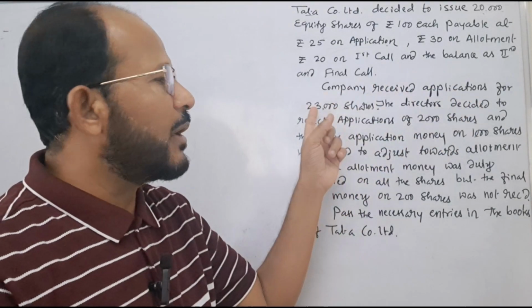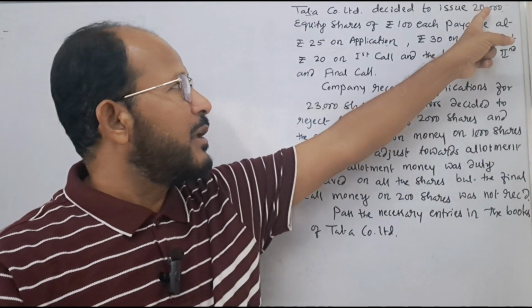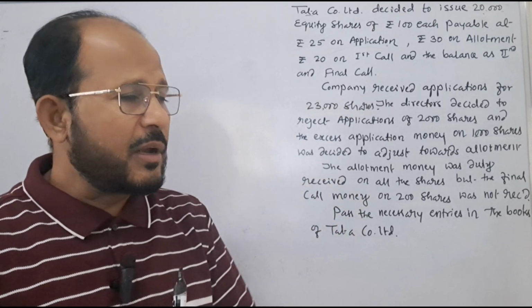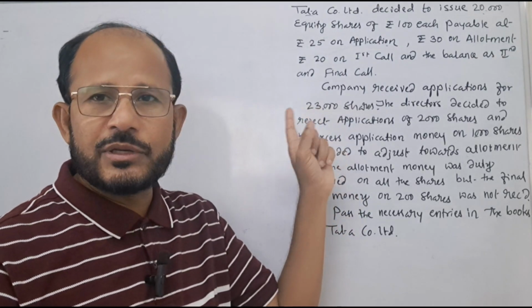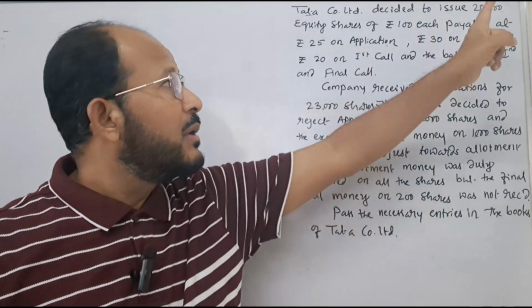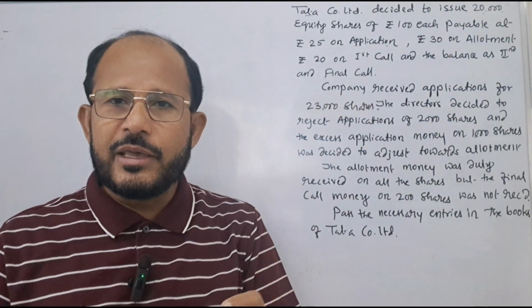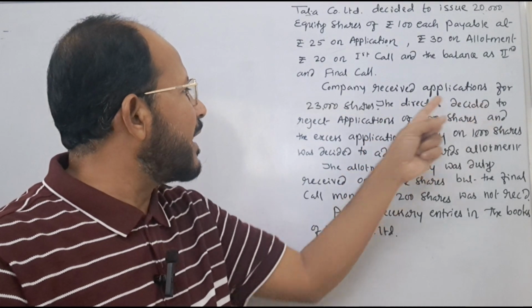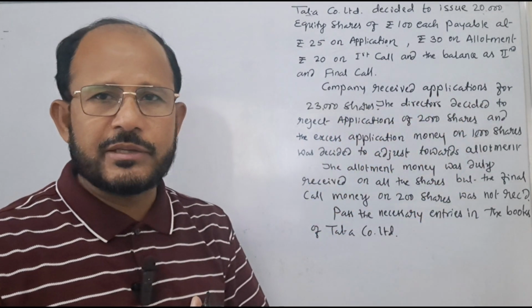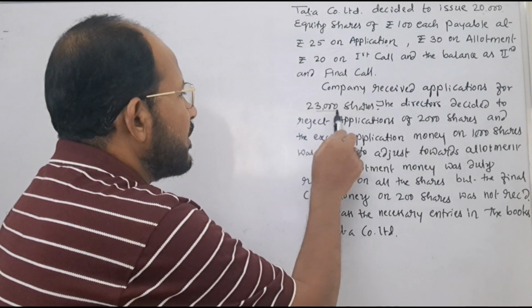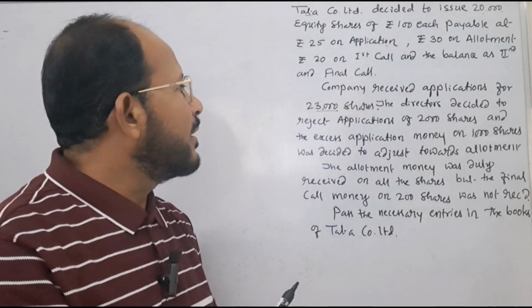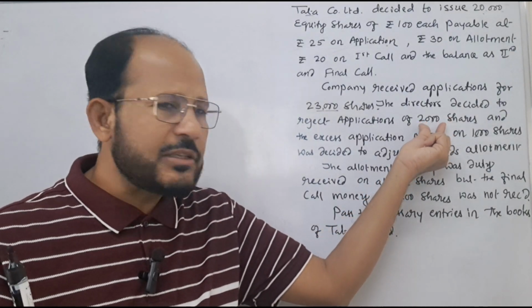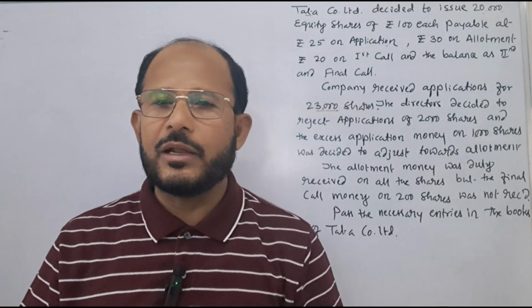The company received applications for 23,000 shares. The company's plan is to sell 20,000 shares, but applications have come for 23,000 shares. But the company is not going to allot 23,000 shares because its decision is to sell only 20,000 shares. That is why the board of directors will decide what to do. The directors decided to reject applications of 2,000 shares. Here excess share demand is there by the applicants. Whatever application money is collected from these applicants will be returned to them along with the letter of regret.